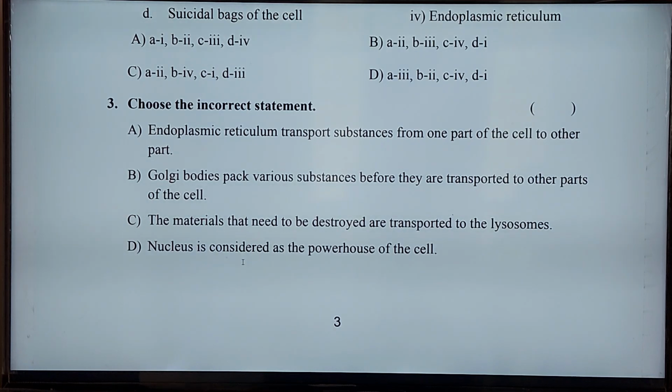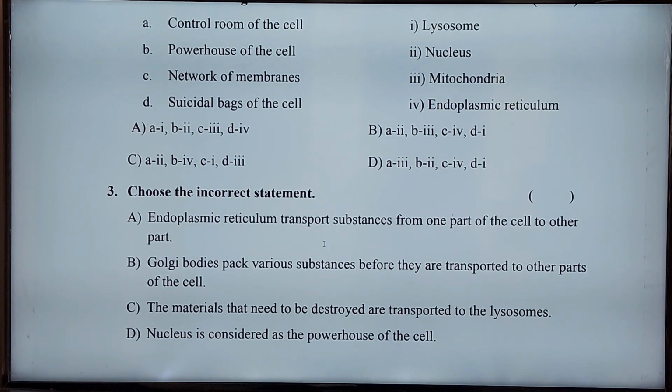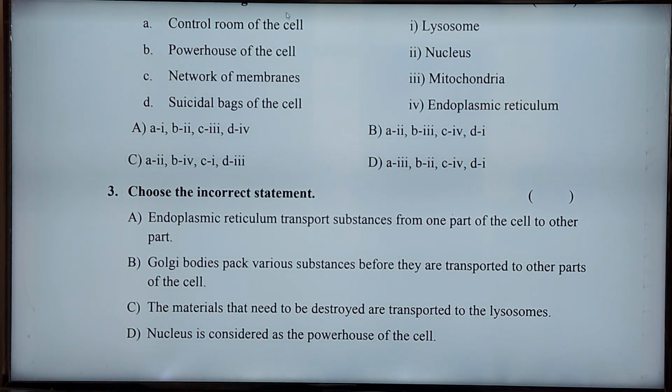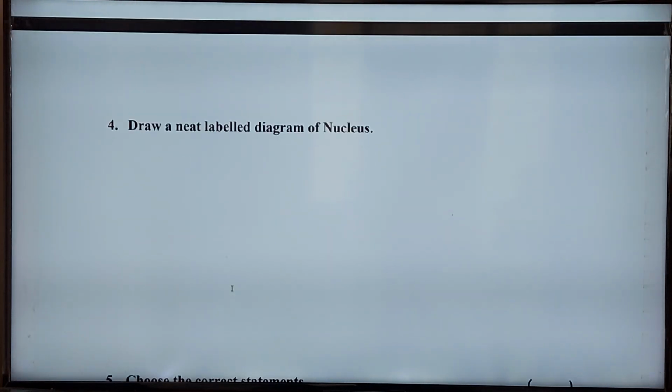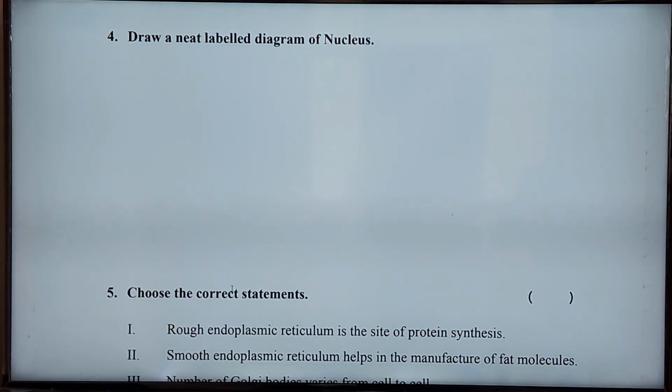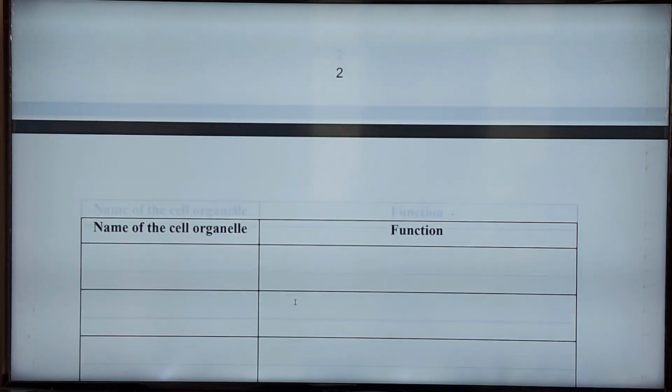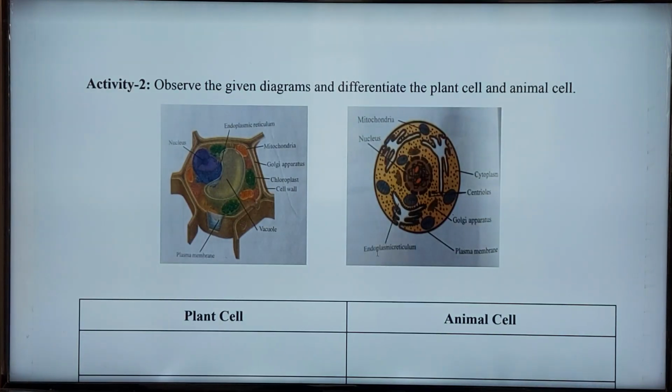Next one: the nucleus is considered as the powerhouse of the cell, but it is the wrong statement. Which one is considered the power of the cell? Mitochondria. The nucleus is known as the control room of the cell. So this is the wrong statement. For your information, this is your homework. Draw a neat labelled diagram of the nucleus. Kindly draw this nucleus figure and give the information I told.